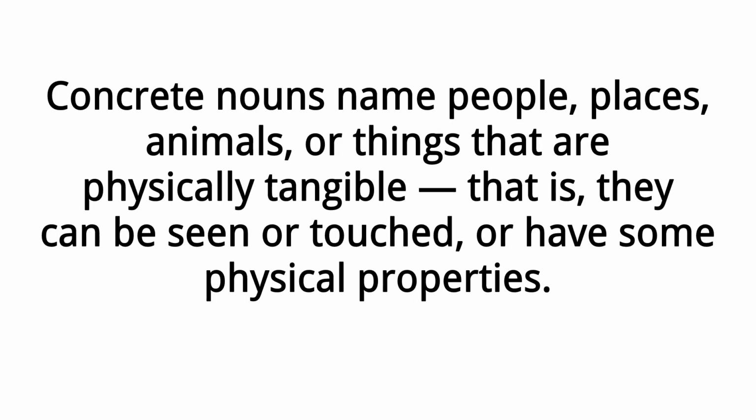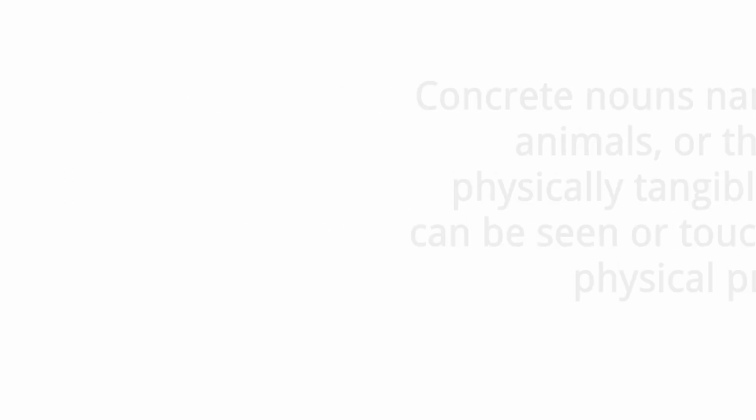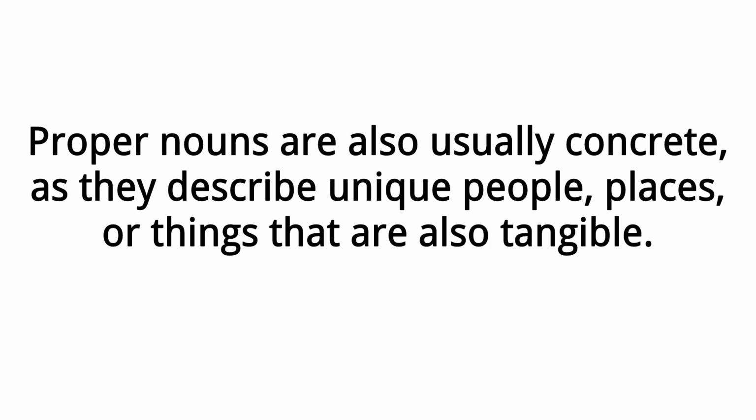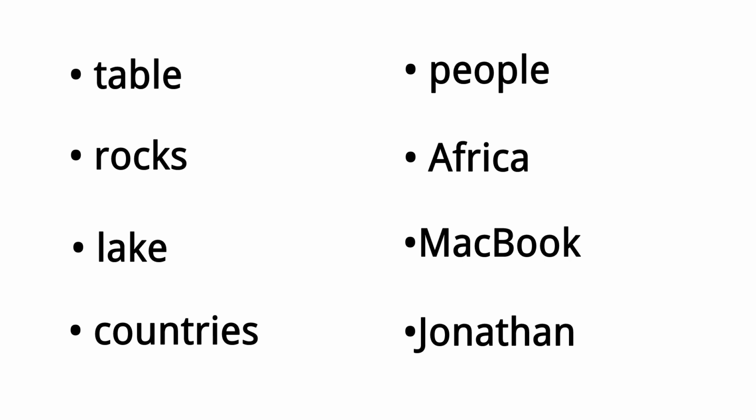Concrete and abstract nouns. Concrete nouns name people, places, animals, or things that are physically tangible. That is, they can be seen or touched, or have some physical properties. Proper nouns are also usually concrete, as they describe unique people, places, or things that are also tangible. For example, table, rocks, lake, countries, people, Africa, MacBook, Jonathan.